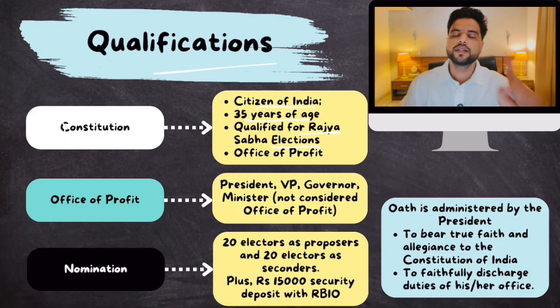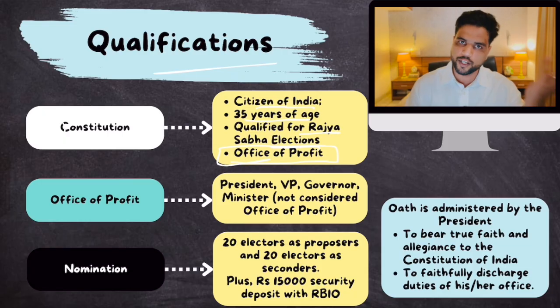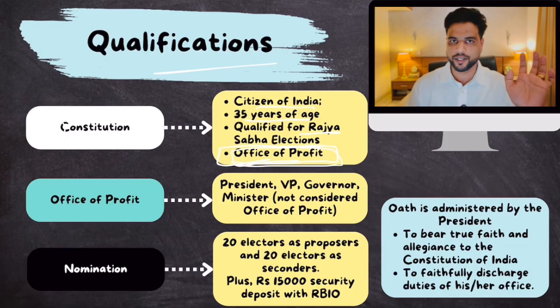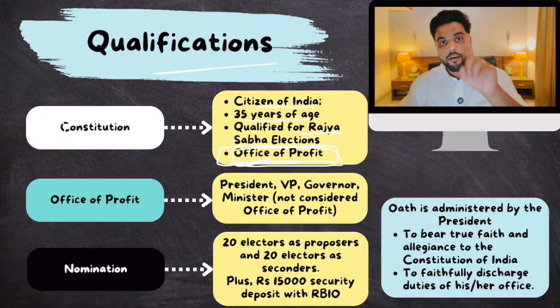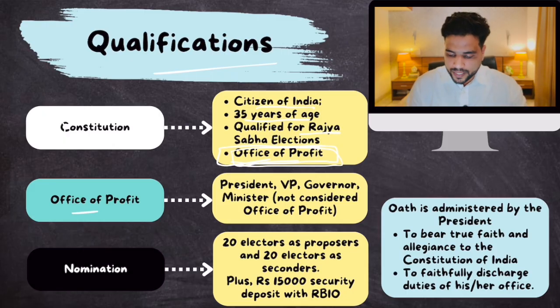And the candidate should not hold any office of profit under the union government or state government. So the Vice President should not hold any other job under the union government or state government. This is what we mean by office of profit. But the office of profit does not include president, vice president, governor, or any minister. So a sitting minister can fight for VP elections. A sitting governor can fight for VP elections.